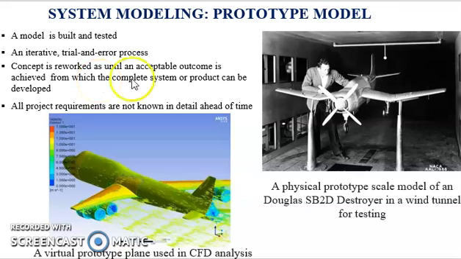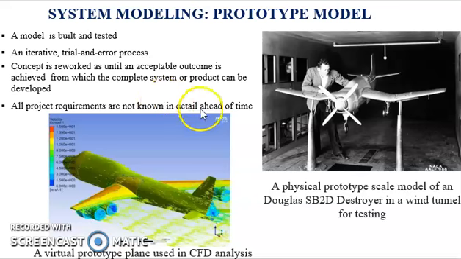The prototyping model is a concept embodiment method in which a working model is built and tested either virtually or physically. It is then reworked until an acceptable outcome or the targets are achieved, from which the complete system or product can be developed.